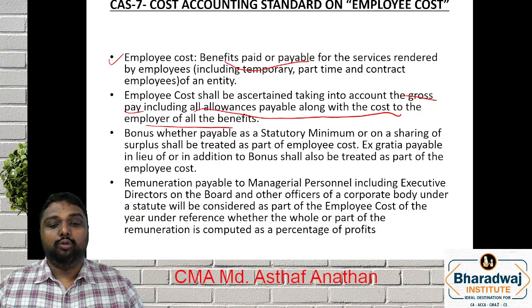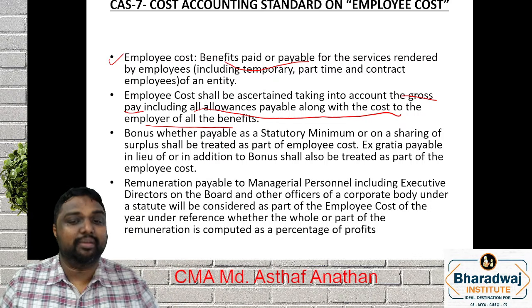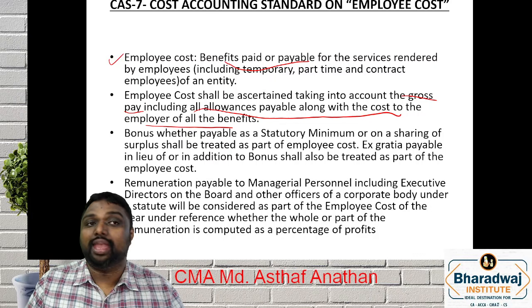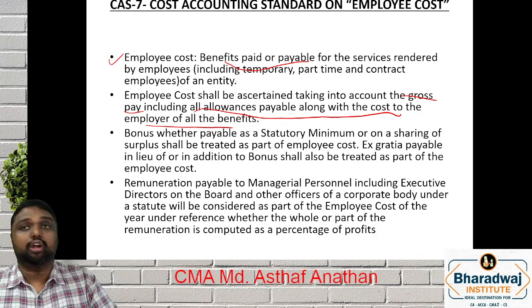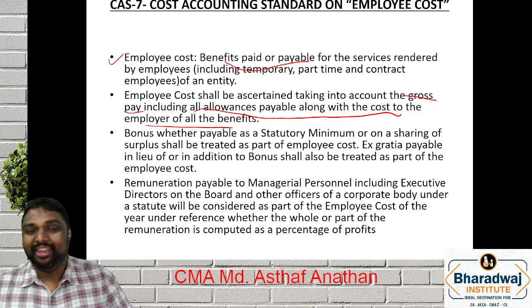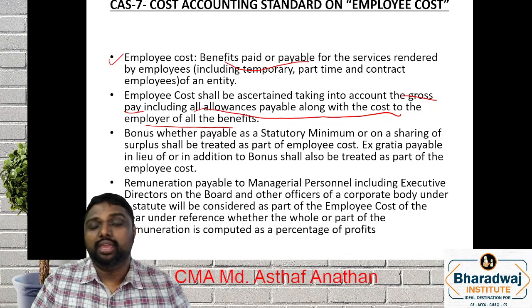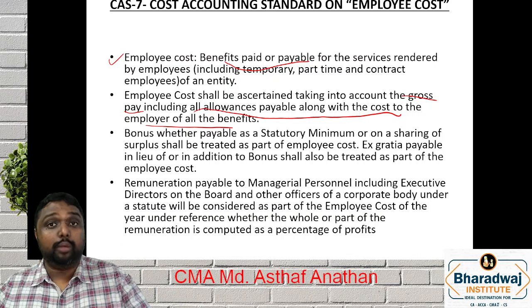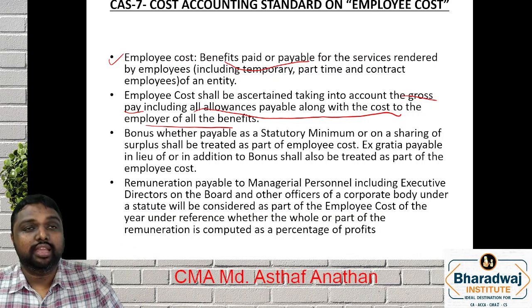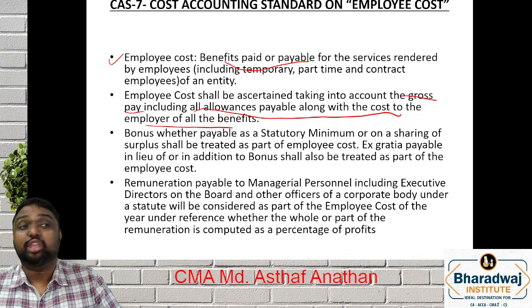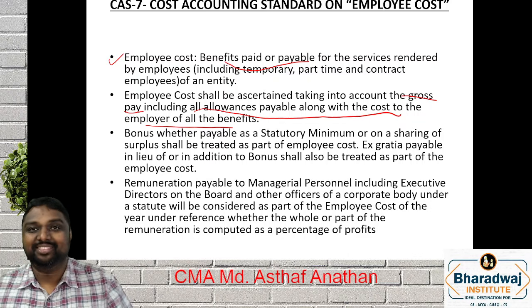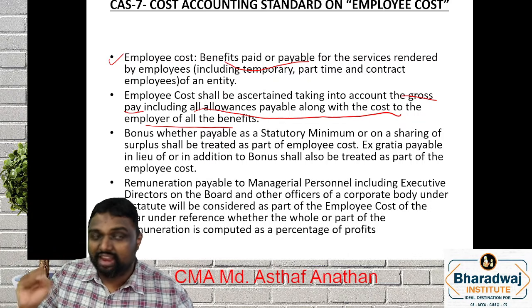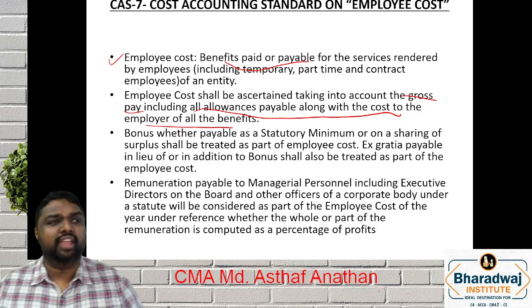Whatever you are paying to the employee, that is gross pay, including all the allowances payable, along with the cost to the employer for all the benefits. So you don't want to get any confusion. Maybe in the exam, while doing the problem, they may test you with special perquisites or allowances. The definition is very clear: all the allowances. So don't worry about any special allowance, or if they test you in a different way.